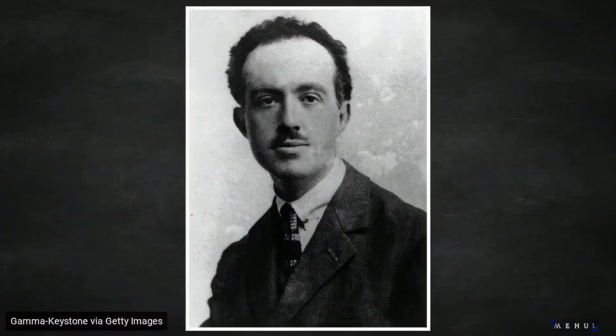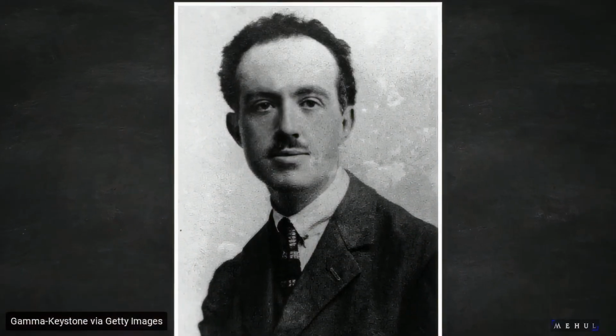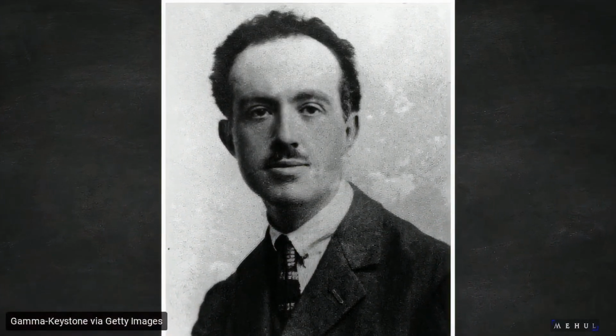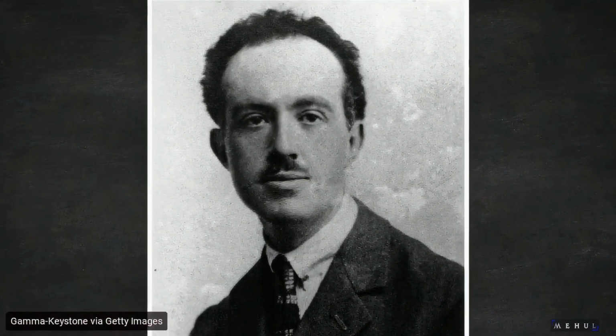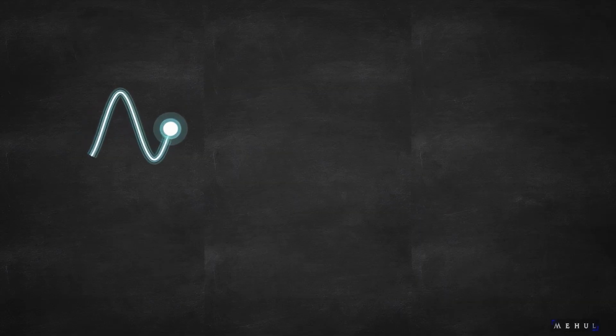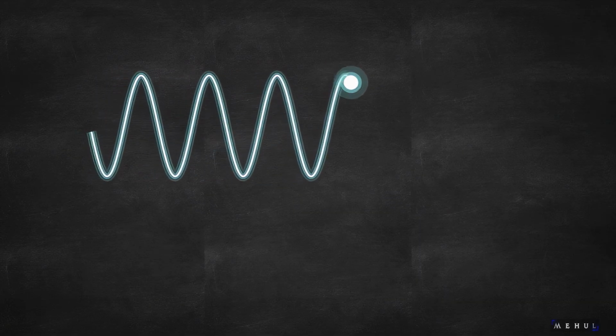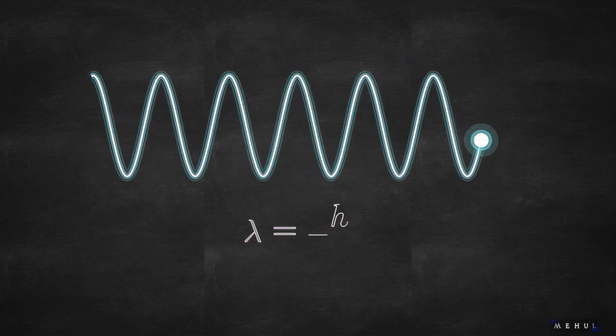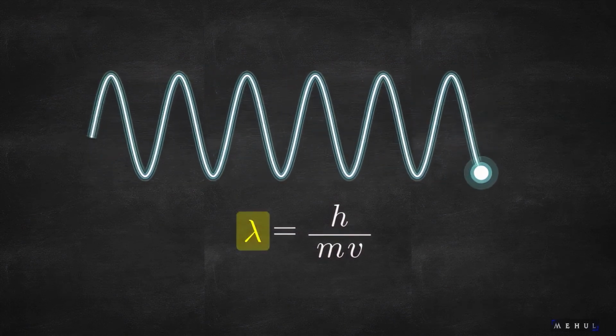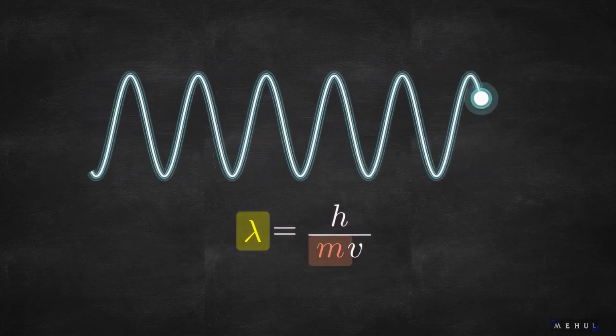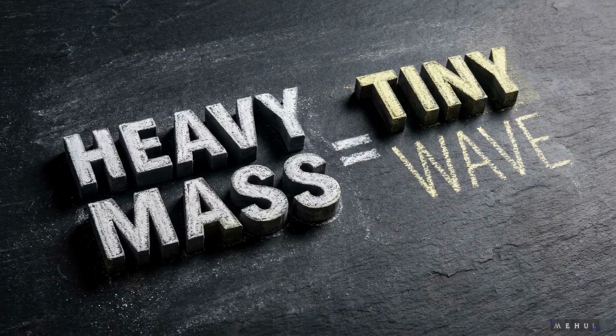atom. In 1924, Louis de Broglie proposed that classical physics could not explain electron behavior. He introduced wave-particle duality, stating that every moving particle has an associated wave. The mathematics for this is lambda equals Planck's constant over mass times velocity. The exam mnemonic here is heavy mass, tiny wave.